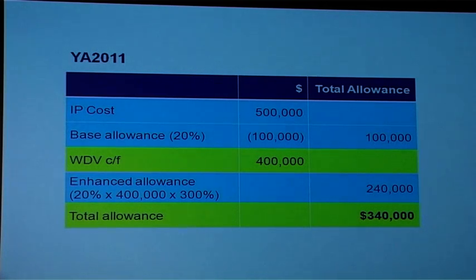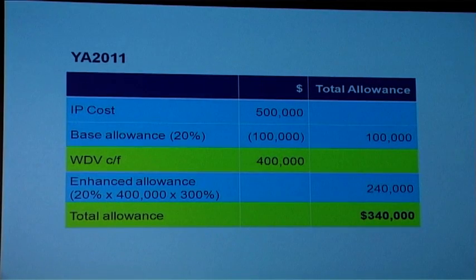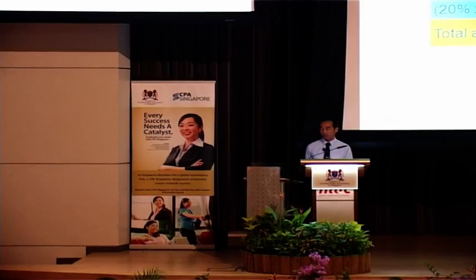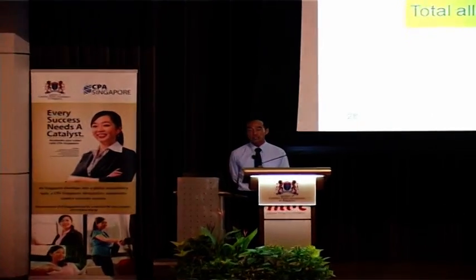But we are also entitled to enhanced allowances of 300%. But this 300% is only good for 400,000. So we get another 300% on 400,000, but not on the excess 100,000. So we have another 1.2 million, giving us total allowances of 1.3 million for YA11.